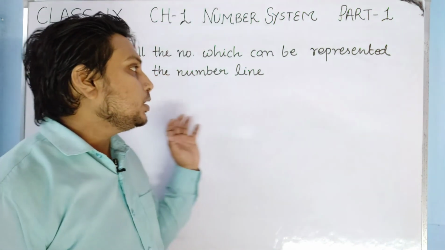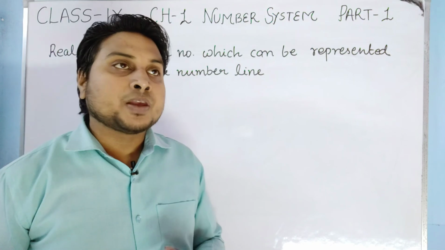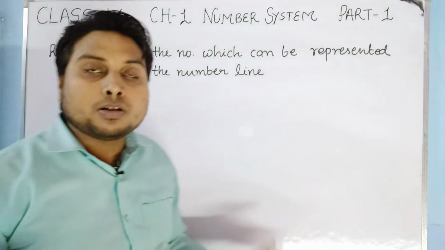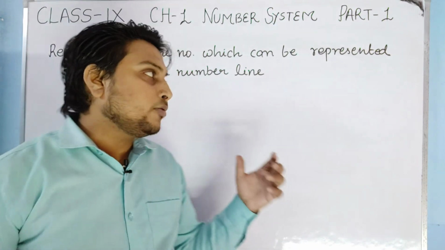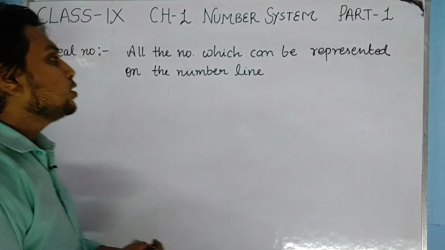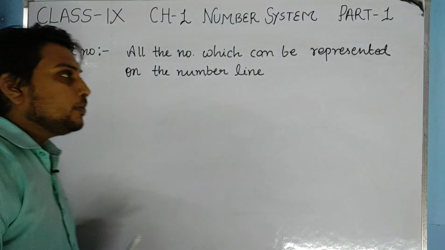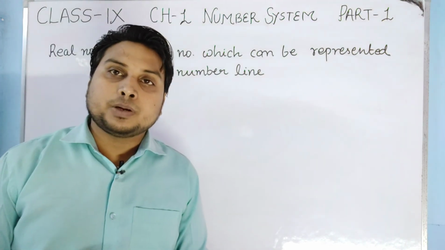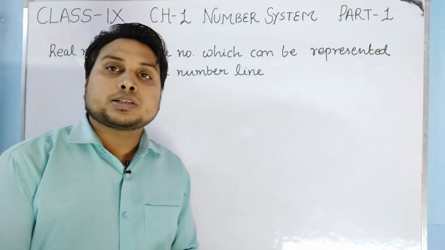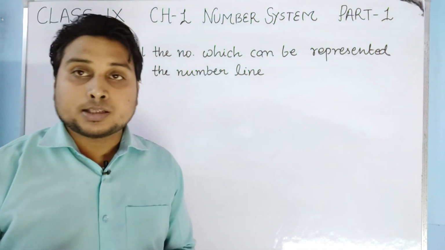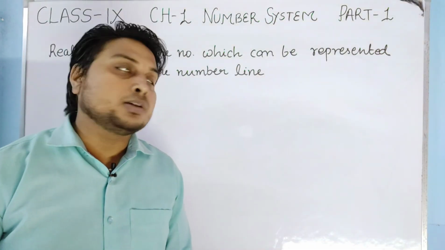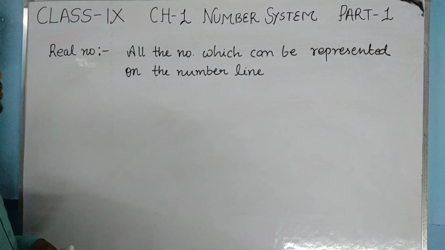After this topic, in the next part we will see how we can summarize all the numbers in one flow chart, and after that how we can represent these numbers on the number line. Rational numbers can be represented on the number line, as you studied in previous classes. Here we will revise that, and also how irrational numbers can be represented on a number line. This topic is important for this class, for 9th. So we will see that also.